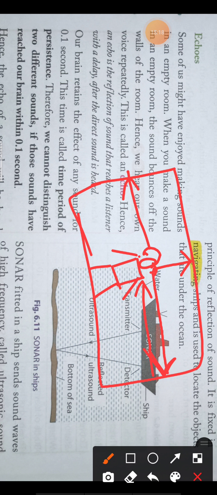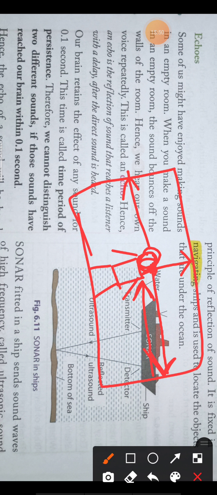So reflected sound always reaches your ear, but generally the original sound, when you speak, goes to your mind, and the time between the original sound and the reflected sound is less than 0.1 second, so your mind cannot distinguish between these two sounds.